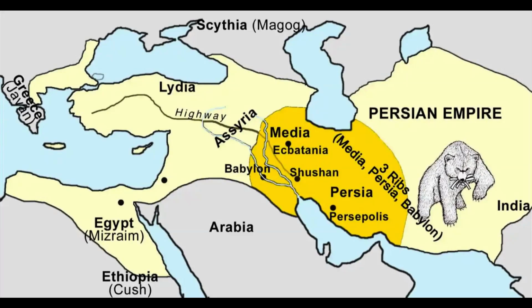Qajar dynasty, 1796 to 1925. Qajar Empire. The Qajars ruled during a period of decline, facing external pressures from European powers and internal challenges. Pahlavi dynasty. Reza Shah Pahlavi, 1925 to 1941. Reza Shah initiated modernization efforts but faced opposition from traditionalists.